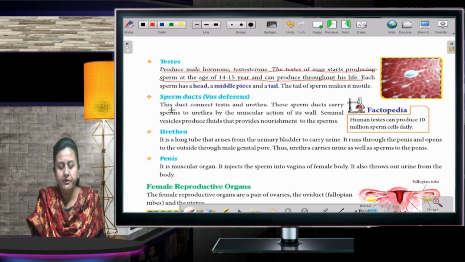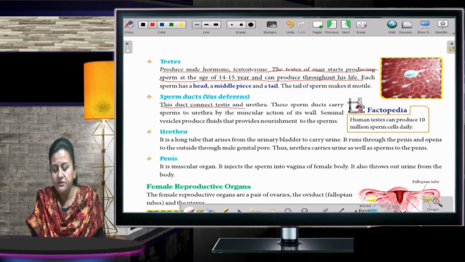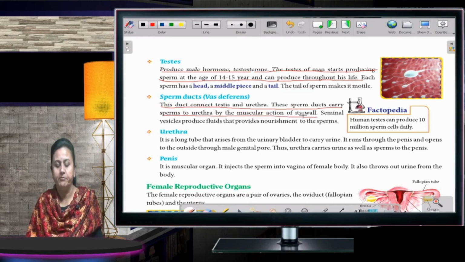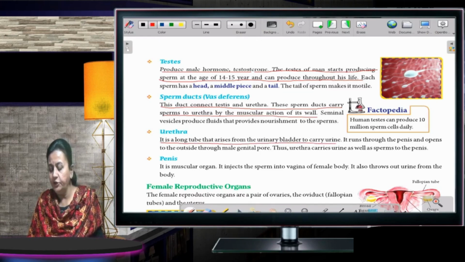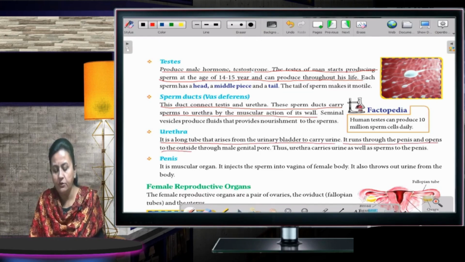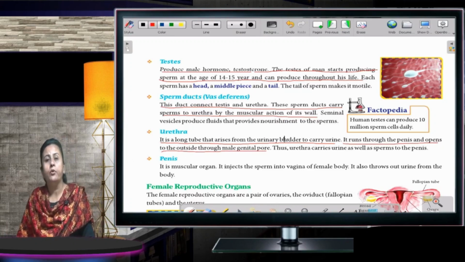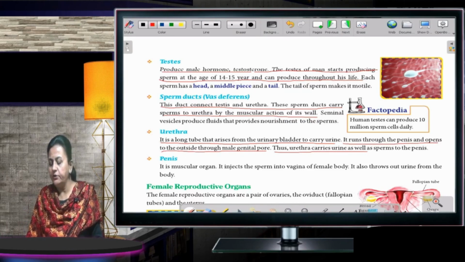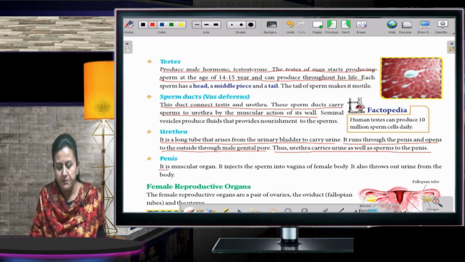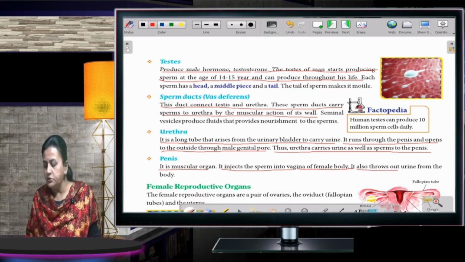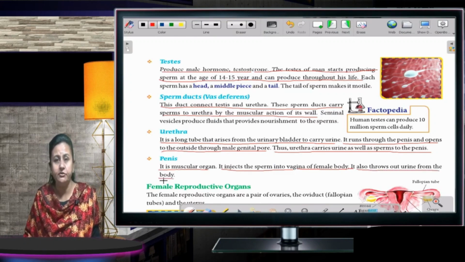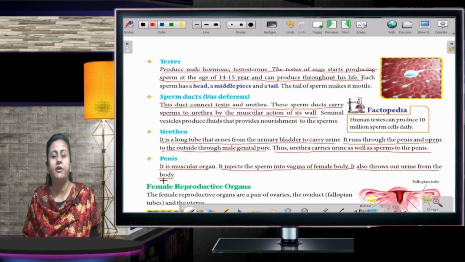Now sperm ducts. The ducts connect the testes and ureter. These sperm ducts carry sperms to the ureter by the muscular action of their wall. Now, ureter. It is a long tube that arises from the urinary bladder to carry urine. It runs through the penis and opens to the outside through the male genital pore. Thus, ureter carries urine as well as sperms to the penis. Now, what is penis? It is a muscular organ. It injects the sperm into the vagina of the female body. It also throws out urine from the body. Fine, children? These are the different reproductive parts found in a male.